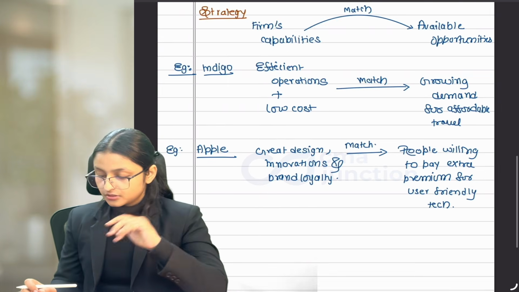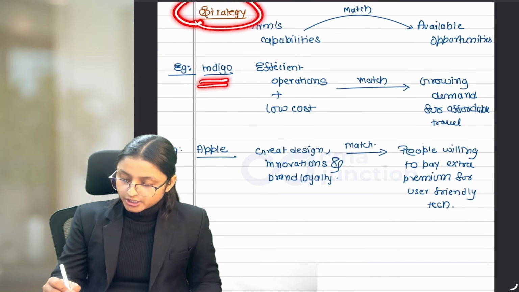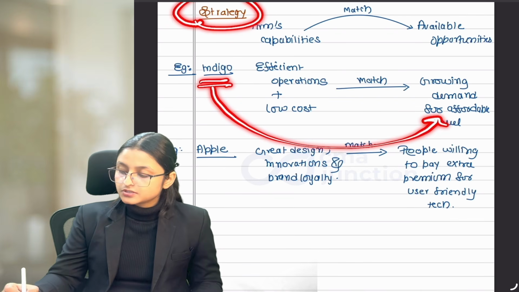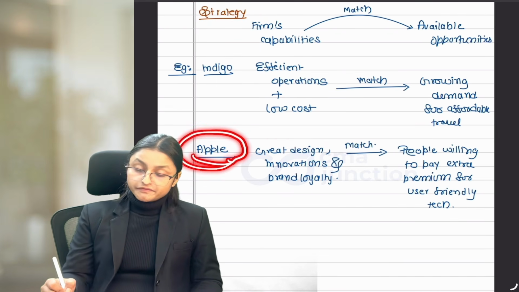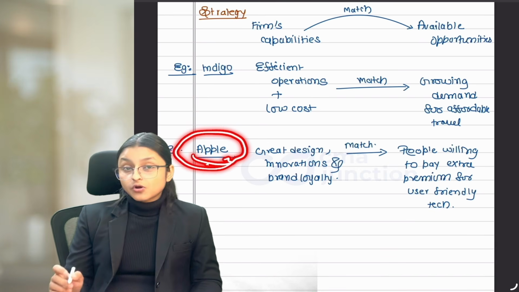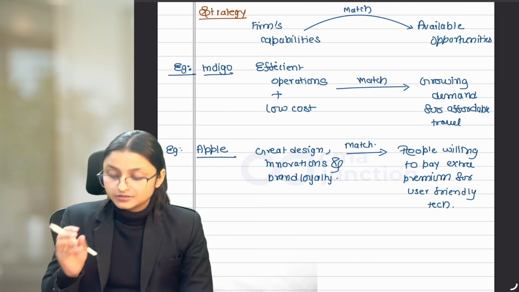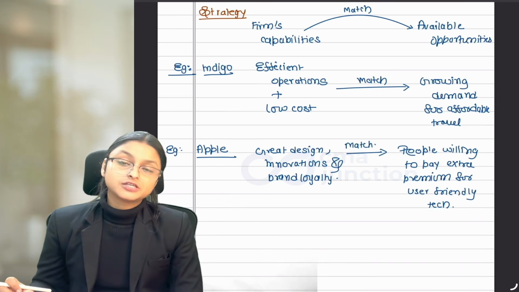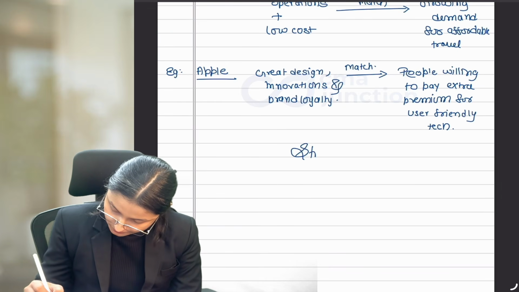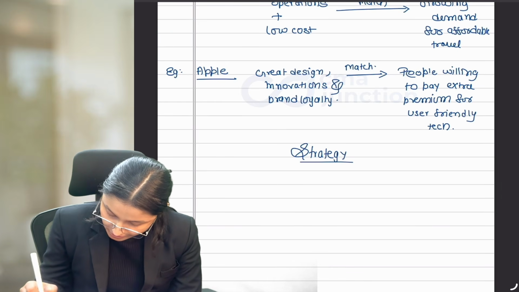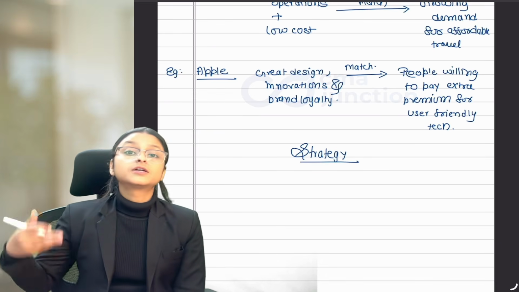Done? Now, if you notice, the strategy which Indigo used is focusing on affordable or lower cost products. The strategy which Apple used was to focus on the premium market by providing distinctive products. Now, these are the two different types of strategy which businesses can use. So, write it down. Strategy. Businesses can either focus on cost leadership or they can focus on becoming a product differentiator.